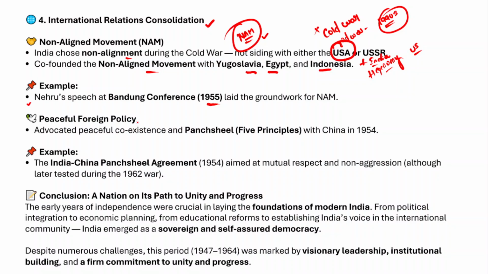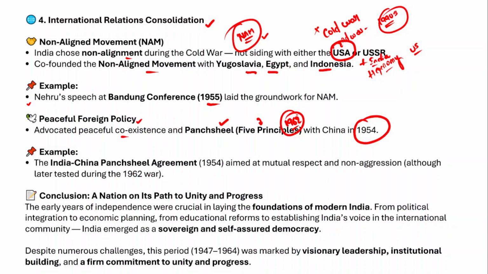And then we have to talk about the peaceful foreign policy that India has adopted, and the directive principles of state policy have also mentioned the peaceful foreign policy that the state needs to pursue. Therefore India advocated peaceful coexistence and the Panchsheel five principles with China in the year 1954. However, this was a strategic blunder on the part of the early leaders, and this led to underestimating China. So this led to the 1962 India-China war.